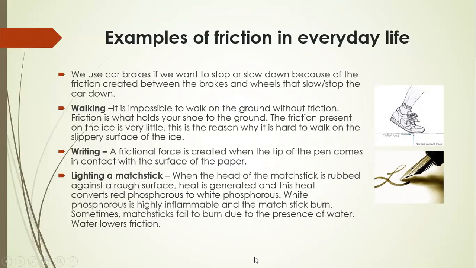When the head of the matchstick is rubbed against a rough surface, heat is generated and this heat converts red phosphorus to white phosphorus. White phosphorus is highly inflammable and the matchstick burns. Sometimes a matchstick fails to burn due to the presence of water, because water lowers the friction. These are some examples in everyday life where we use friction.